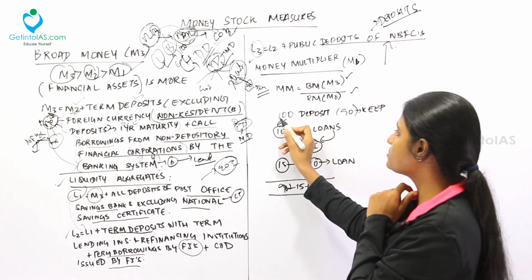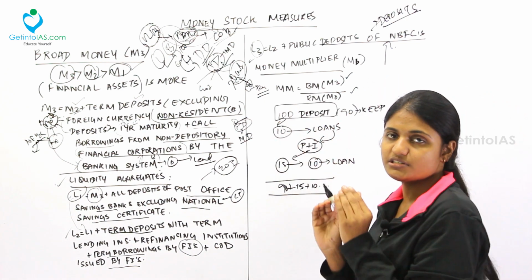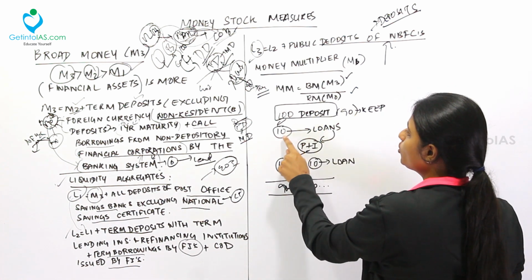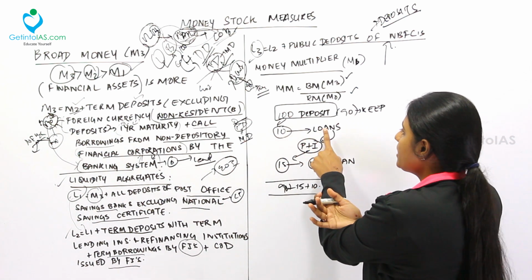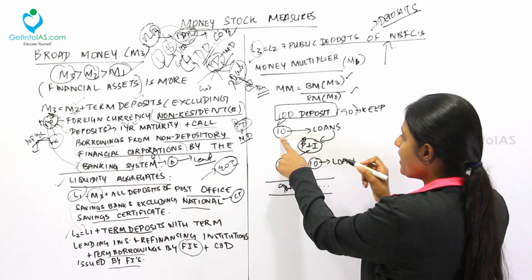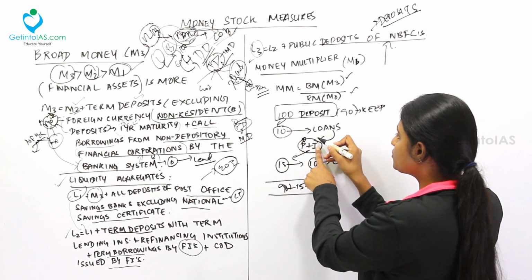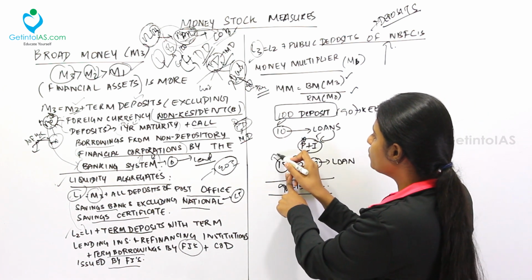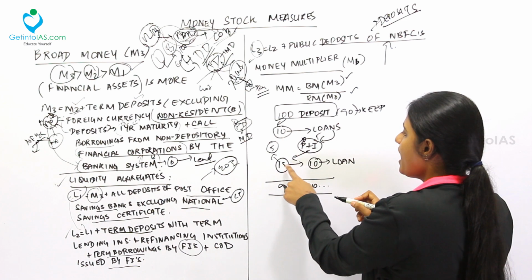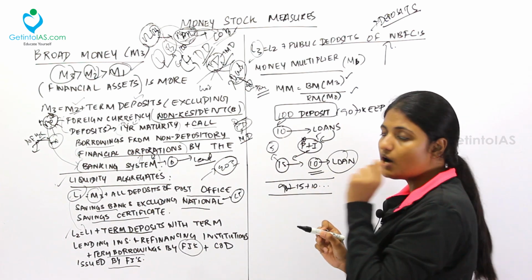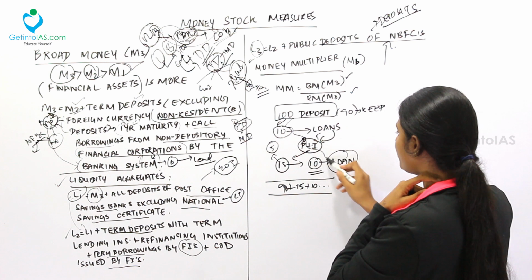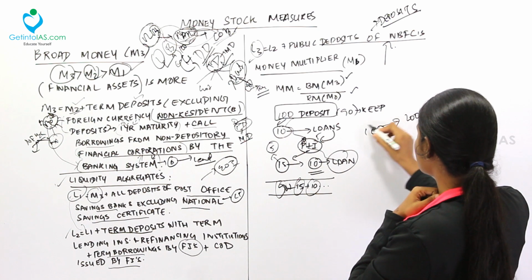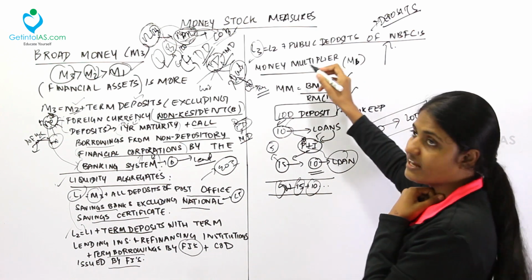I go and deposit 100 rupees inside a bank. The bank will set aside 90 rupees and give 10 rupees as a loan to another person. That person will pay the 10 rupees principal plus interest of 5 rupees, so 15 rupees back to the bank. Again, the bank will take 5 rupees as a provisioning norm and give 10 rupees as a loan. See how this 100 rupees is being multiplied more and more from 90, 15 and 10. The 100 rupees will eventually turn into 200 rupees at some point of time. This concept is called the money multiplier.